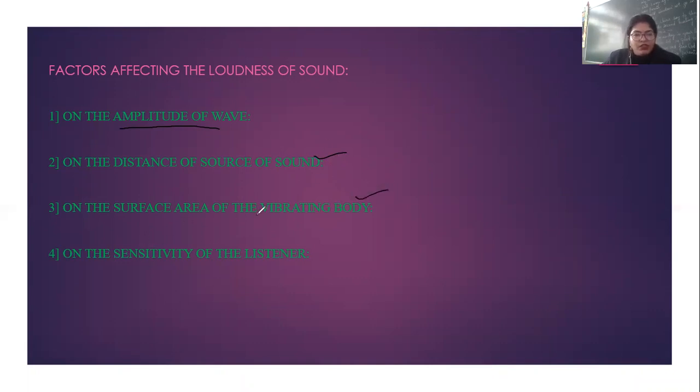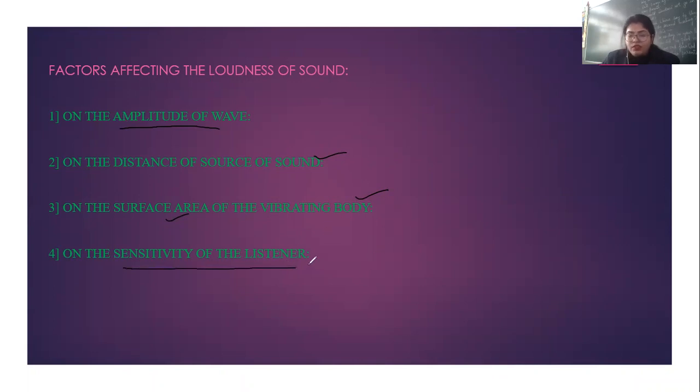Next, the surface area of the vibrating body. A large vibrating area sends forth a greater amount of energy. That means the amplitude of vibration will be large if the surface area is more. That's the reason in temples you must have noticed that a bell with a big case produces a much louder sound than one with a very small case. That's the best example.